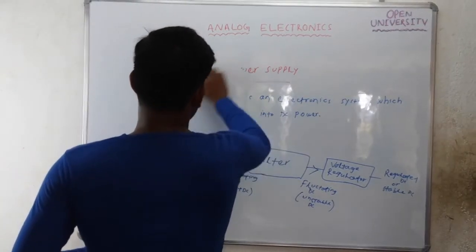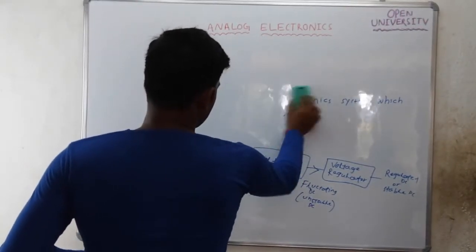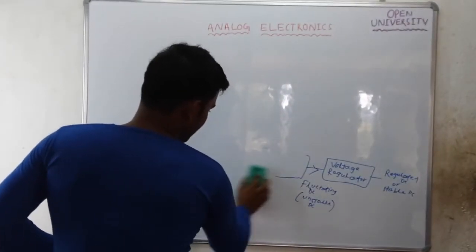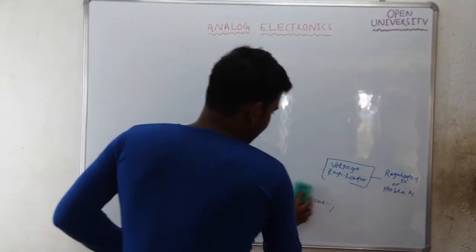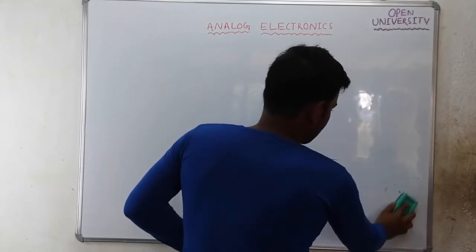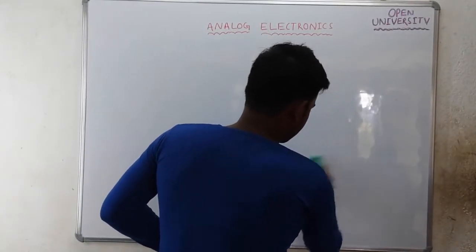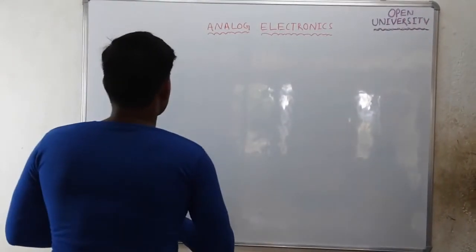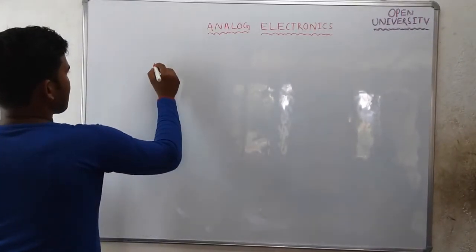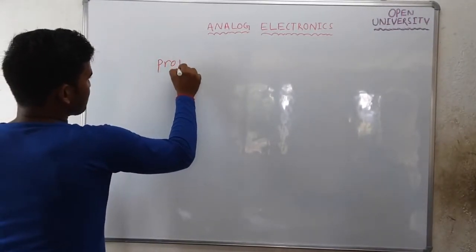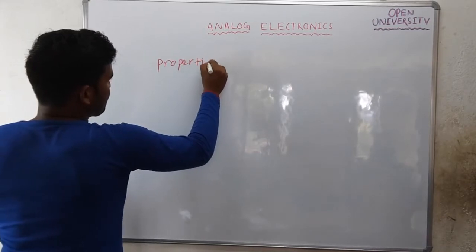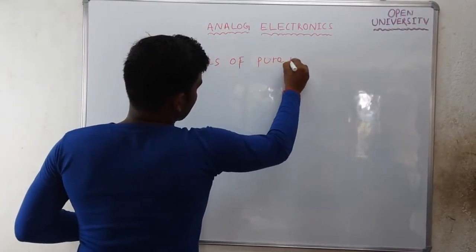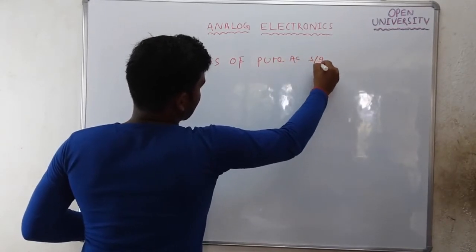What are the properties of a pure AC signal? Pure AC means a sinusoidal signal. Sine and cosine signals are called pure AC signals. So take the heading: properties of a pure AC signal.